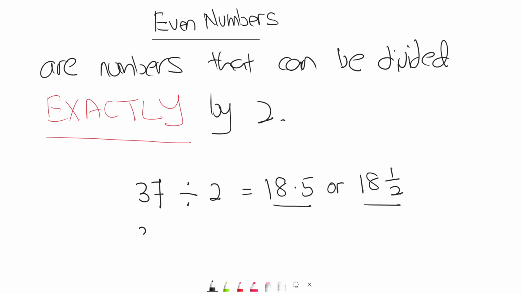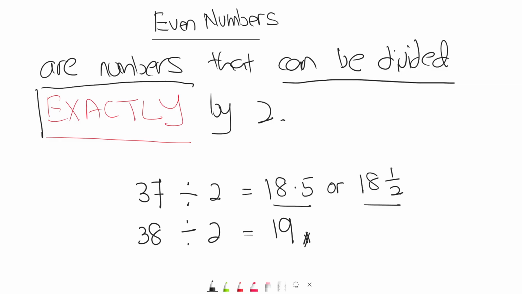Let's do another test. Let's say we have 38. 38 divided by 2, the quotient is 19. Now 19 is an exact number. It's a whole number. There are no decimals, no fractions. Which means 38 can be divided exactly.